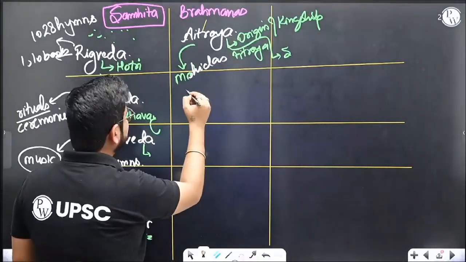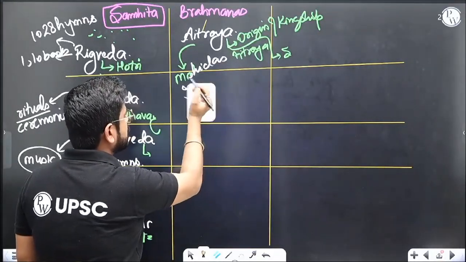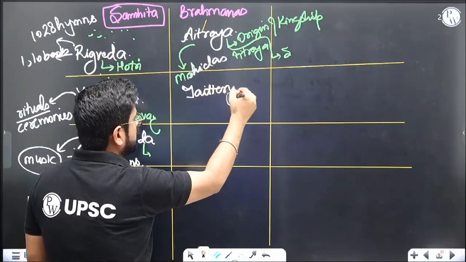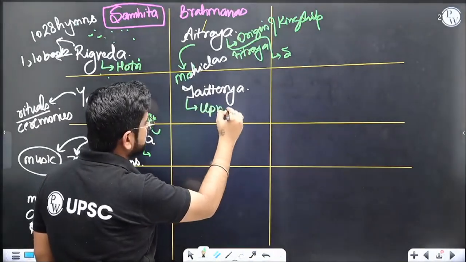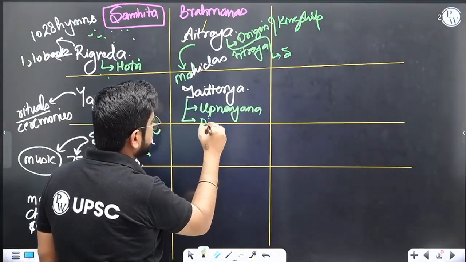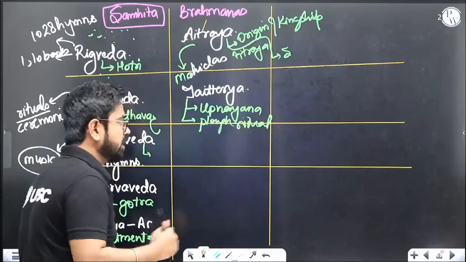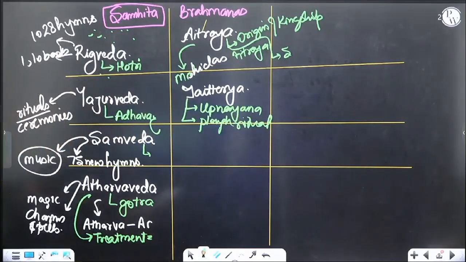Now Yajurveda has Taittiriya Brahmana. Taittiriya Brahmana talks about, you remember Upanayana Sanskar? It is written in this book, Upanayana Sanskar. Plus, related to plow ritual. Suppose you want to start plowing, right? Plowing, you have to do this sacrifice or this ritual first.